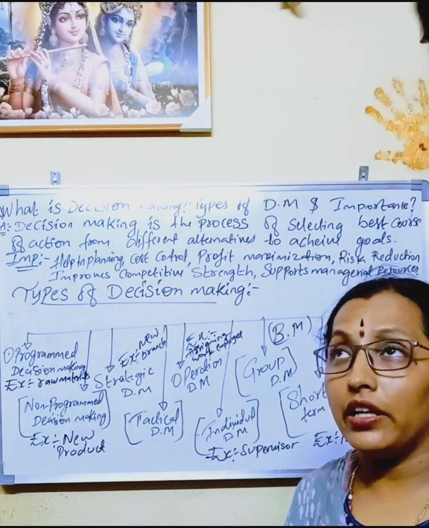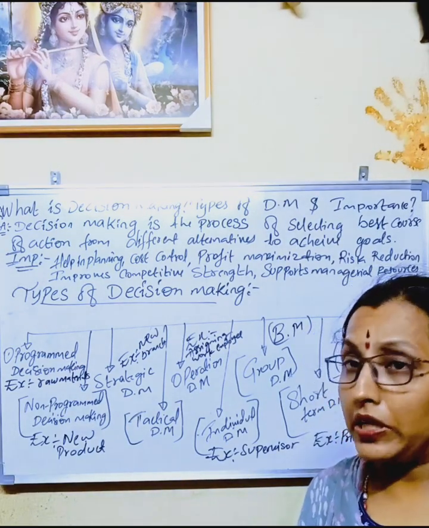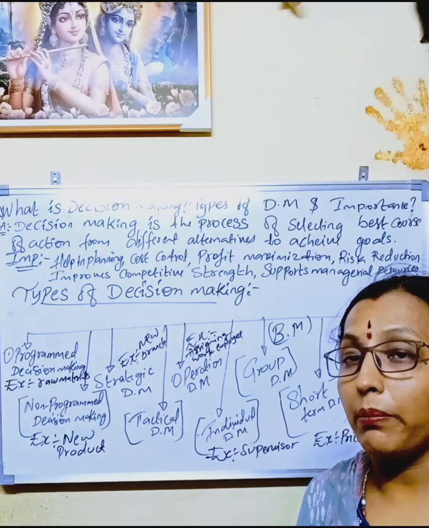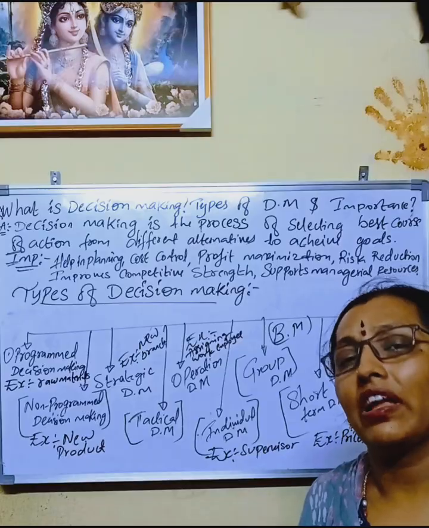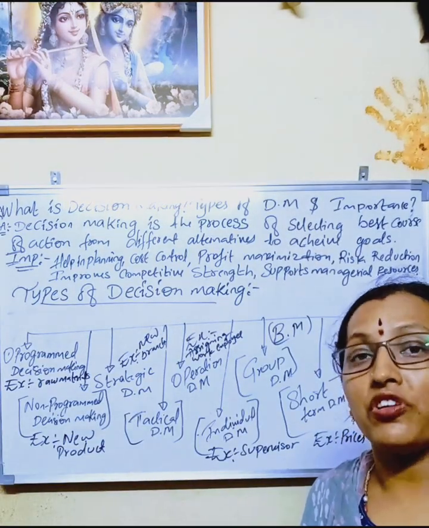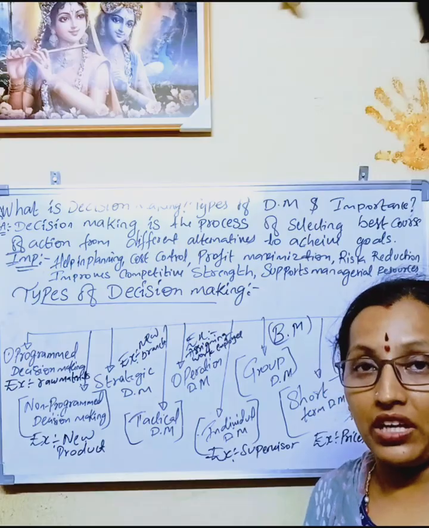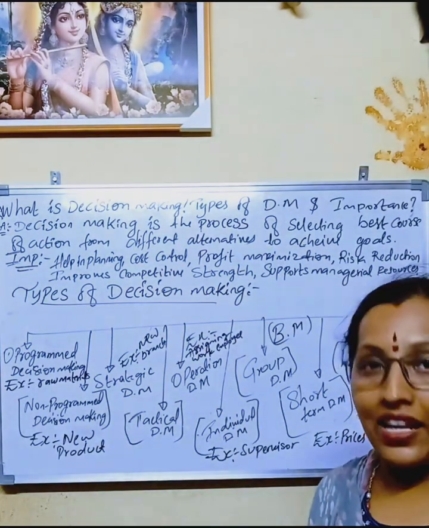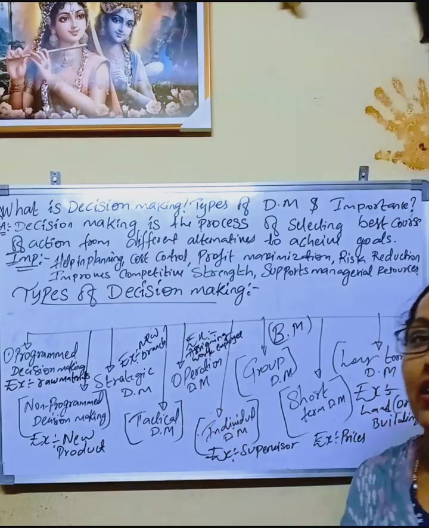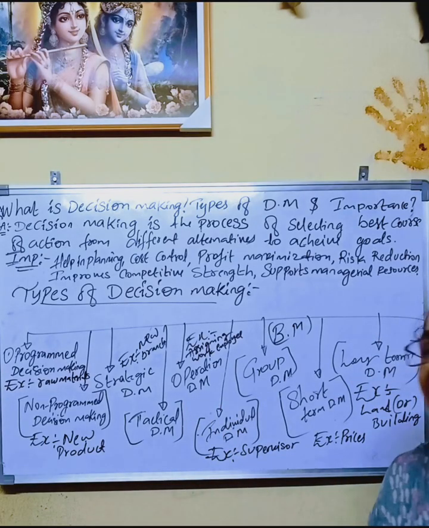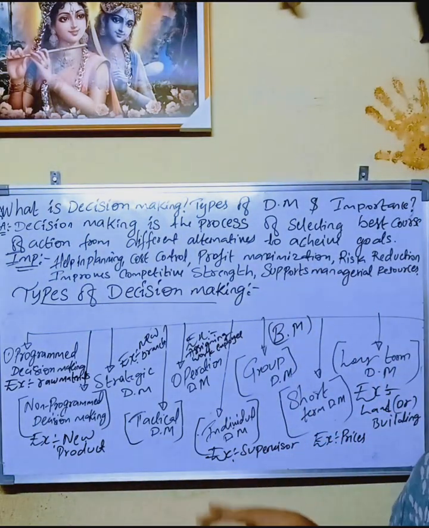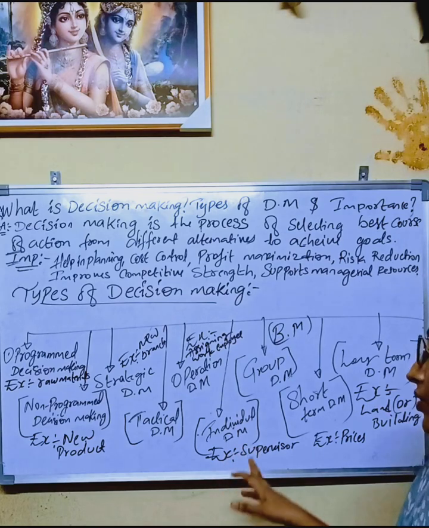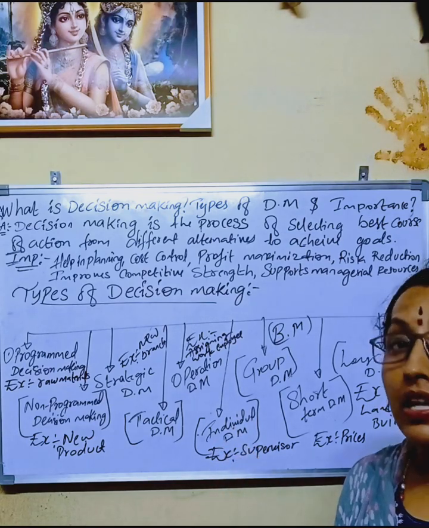And in operational decision making, all the operating activities are included. For example, assigning certain work to the employees, lower level, mid level, high level people. According to their professional designations, they have to do their jobs and finish their targets, yes or no? So we call it operational decision making. And individual decision making, for example, a supervisor is in charge of giving all the lower level individuals their work. That comes under individual decision making.